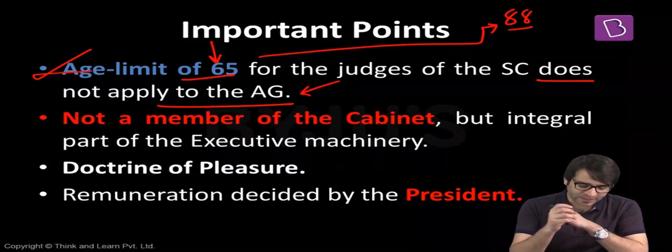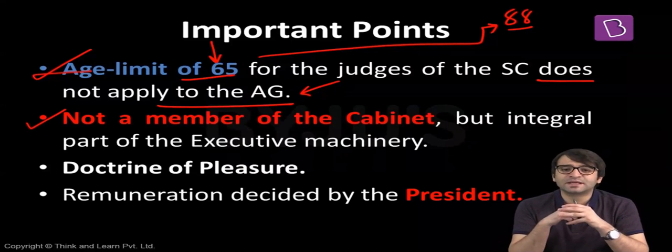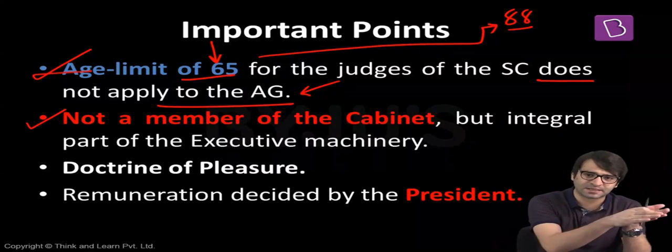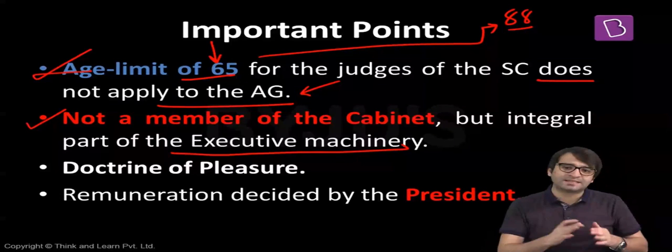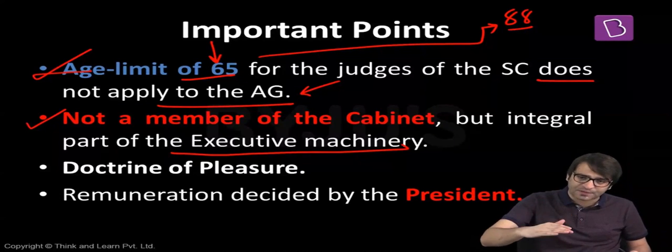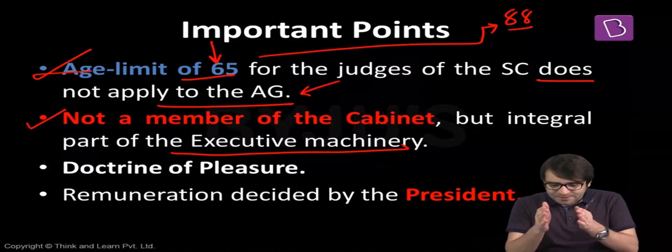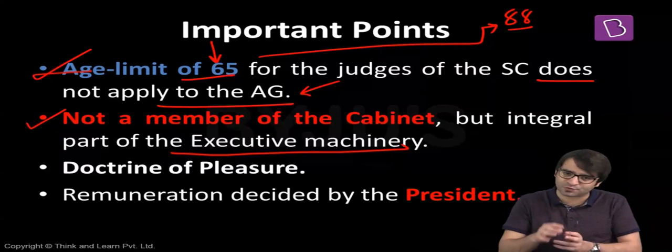Another important point: the Attorney General of India is not a member of the cabinet. He is not a cabinet minister, he's not part of the cabinet, but he's an integral part of the Union Executive. The Union Executive consists of the President, Vice President, Prime Minister, Council of Ministers, and the Attorney General of India. That means the Attorney General of India is not part of the cabinet, but he is part of the Union Executive. Very important statement for your prelims.